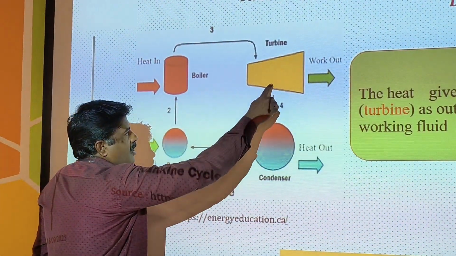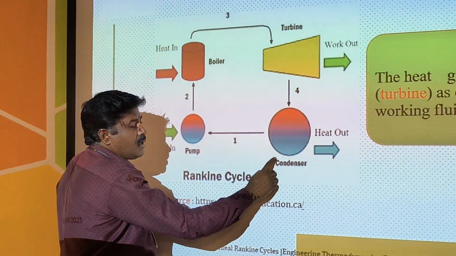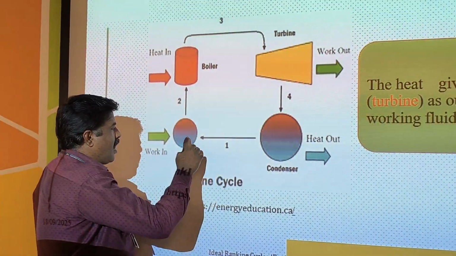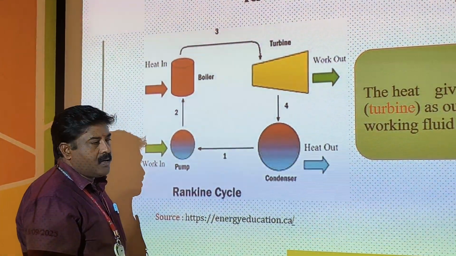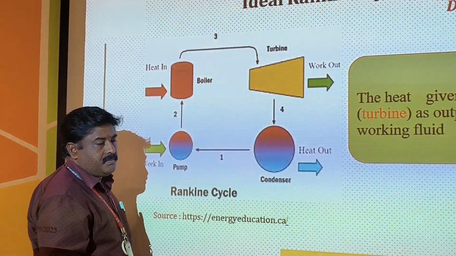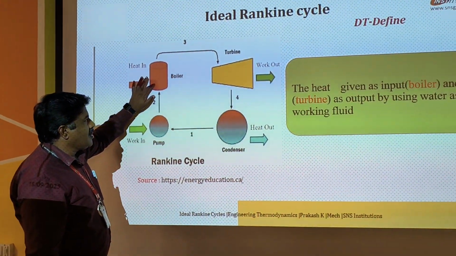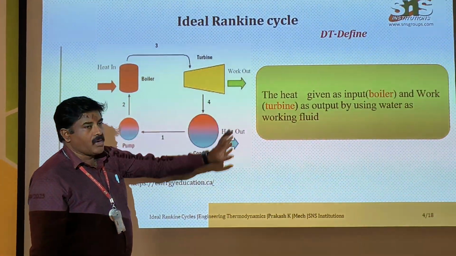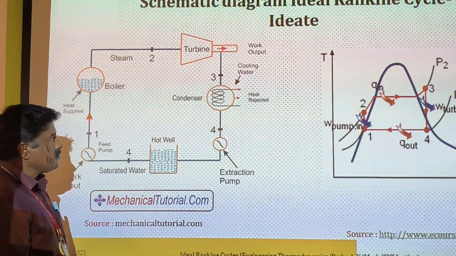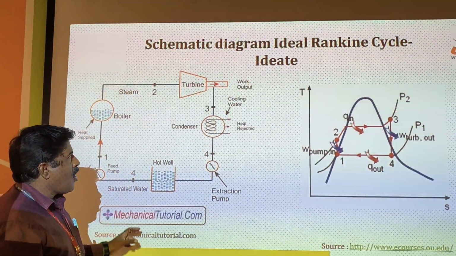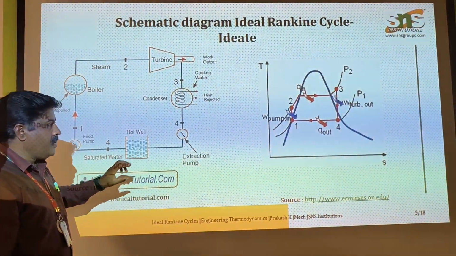After that, the steam passing here rejects heat and is converted into water in the condenser. Then the water comes to the pump, and the water is supplied to the boiler. So this is a closed flow system. The input is given as heat and the output is the work done. This is the basic principle in the ideal Rankine cycle. Let us discuss how it works.